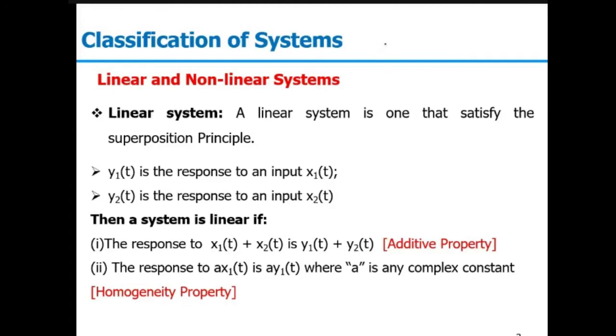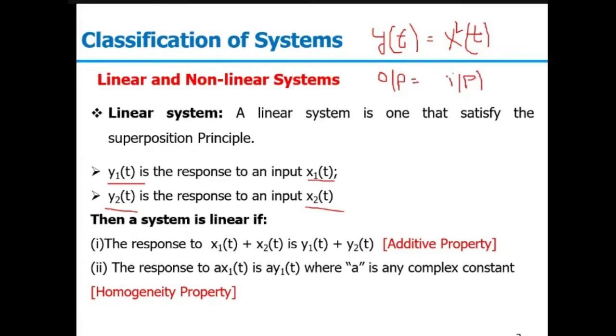Suppose you have given a signal x(t) and as per the system rule you are saying y(t) is equal to x square(t). So while we are talking about the additive or homogeneity properties, we are talking about two different signals. So we are saying the first signal is my x1(t) whose output is y1(t) and the second one is my x2(t) whose output is my y2(t). In these two systems, the output and input relationship will be same. Like in this particular case, the relationship is y(t) is equal to square of input because x(t) was input. So I can say my output is nothing but square of my input. That is the relation which is given to you.